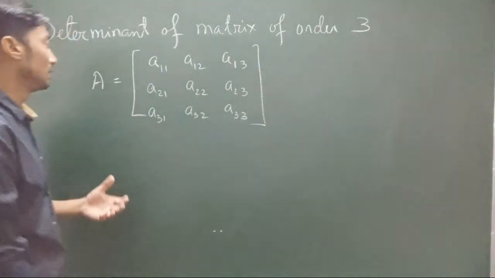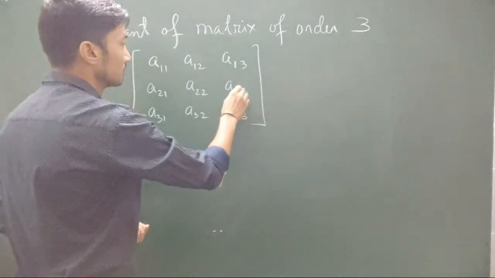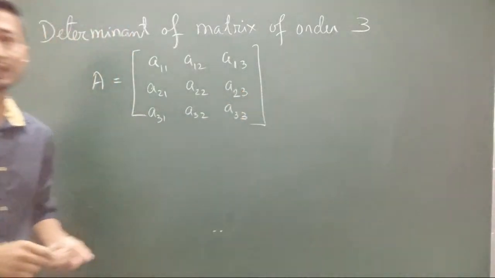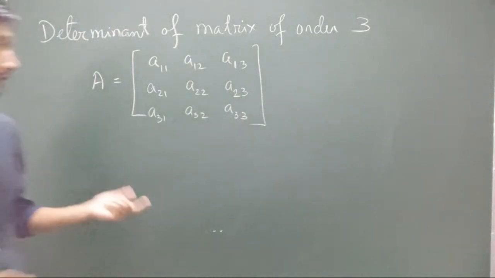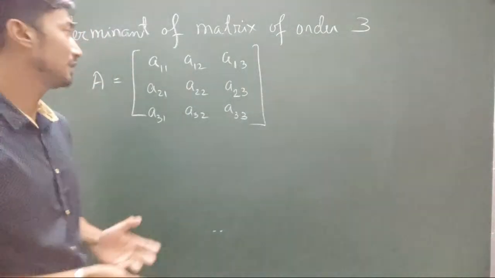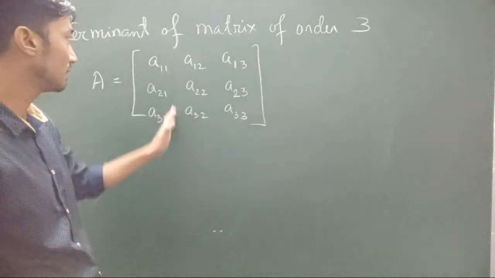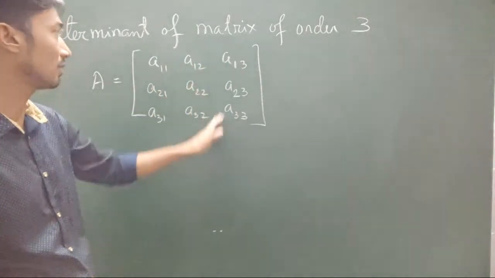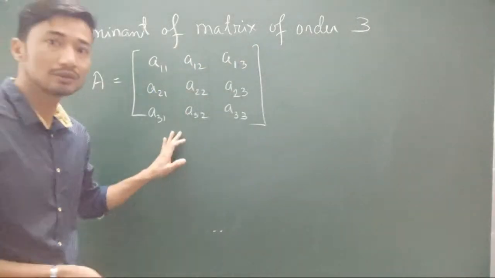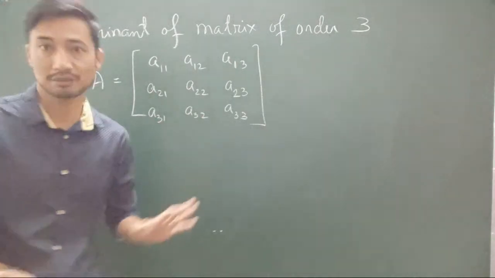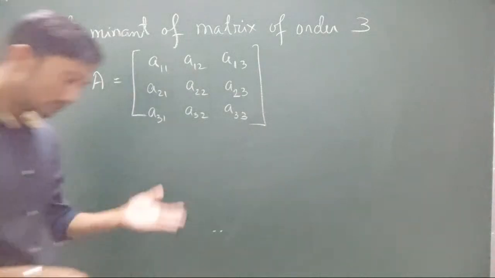Alright, so a 3 by 3 matrix. How do we calculate its determinant? This expansion can be done along any particular row or any particular column. That's completely up to us. There's no hard and fast rule, but we will get to know later on.